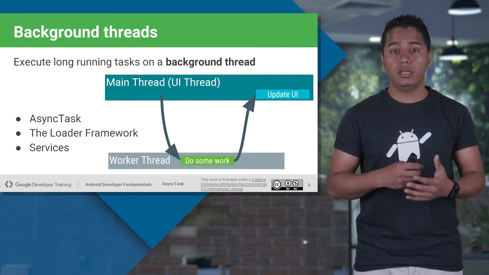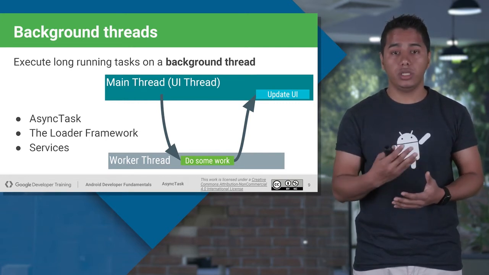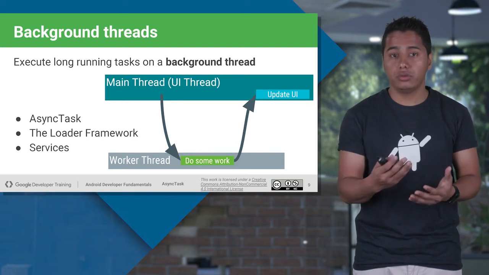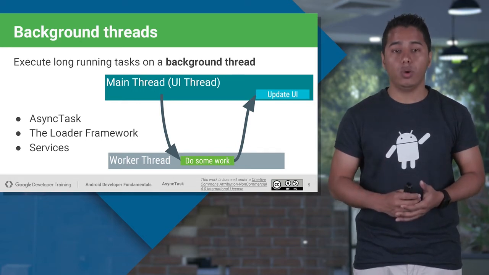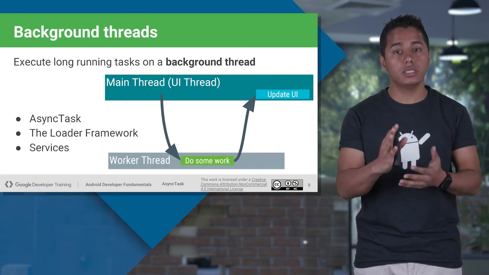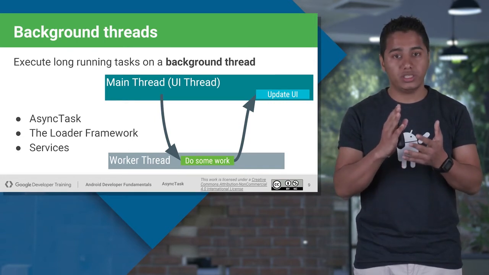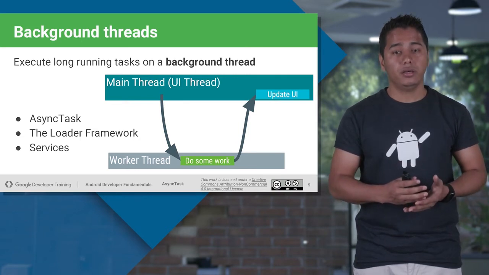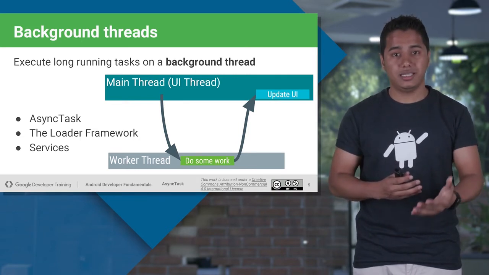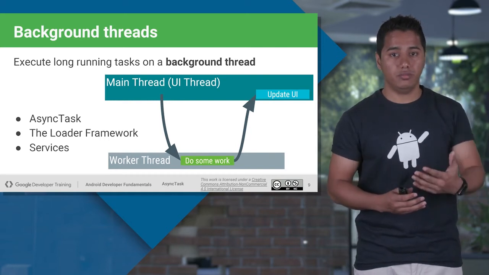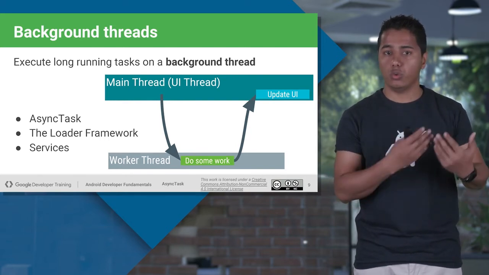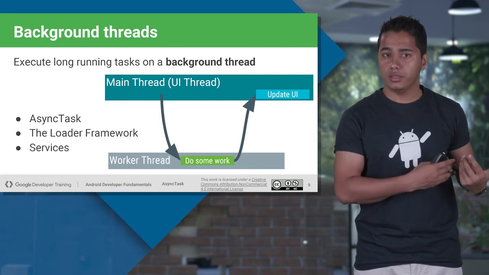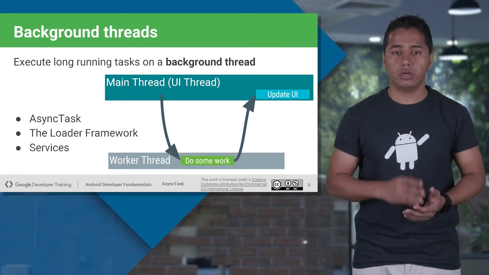So what are the different classes which you can use with respect to this worker thread framework? Well, your async task is the first example. Your async task actually works with this concept only. There is a worker thread running in the background, and as soon as it sees there is a long running task, it passes that control to the worker thread, and worker thread does it in the background, and it comes back to your main thread and it updates it.